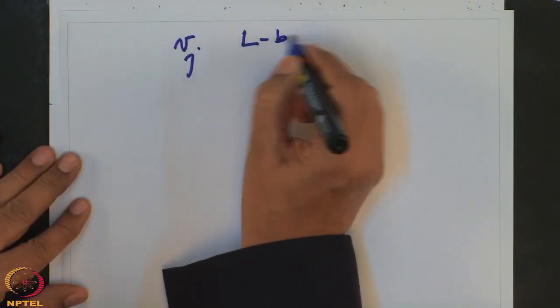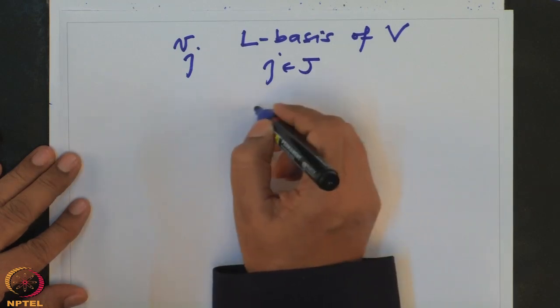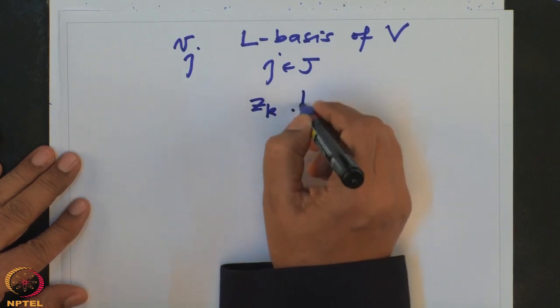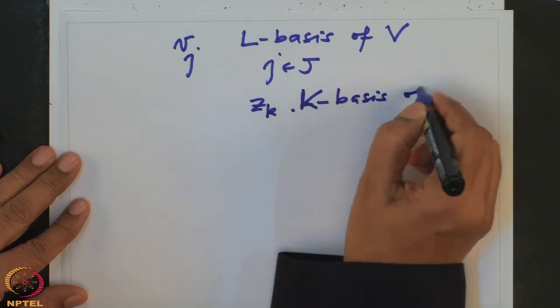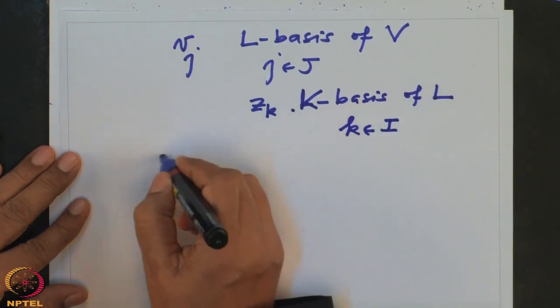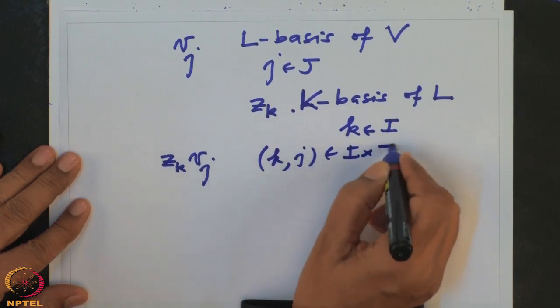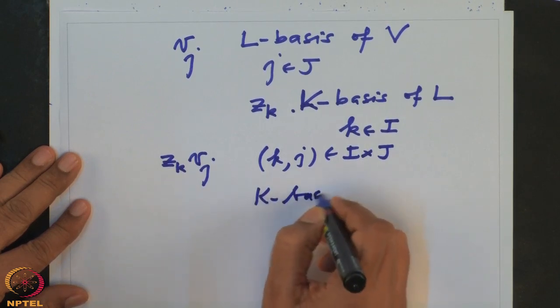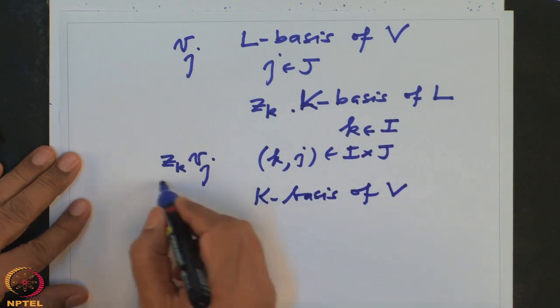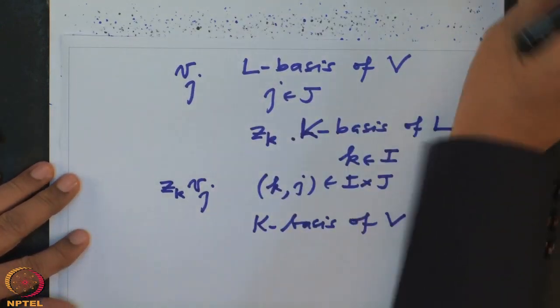So this formula can be proved very easily like this. You choose a basis v_j, an L basis of V, with j varying in some set J, and take z_k, a K basis of L, with k varying in some set I. Then you look at the products z_k v_j, with (k, j) varying in I cross J. Then obviously check that this is a K basis of V. That means the dimension of V will be the cardinality of this, which is the product, and the dimension of this is this one. So this is how we prove this formula.